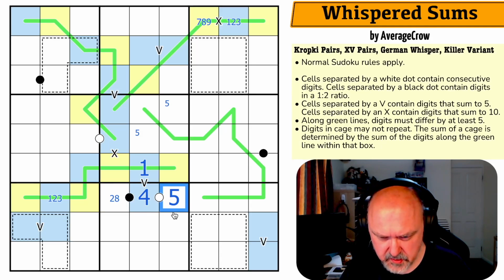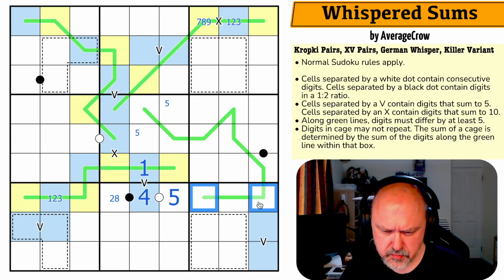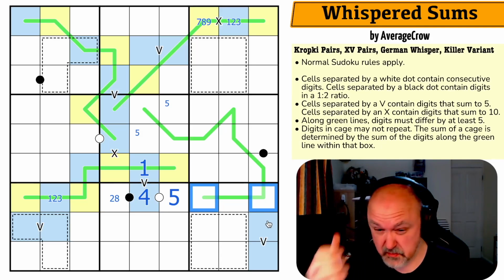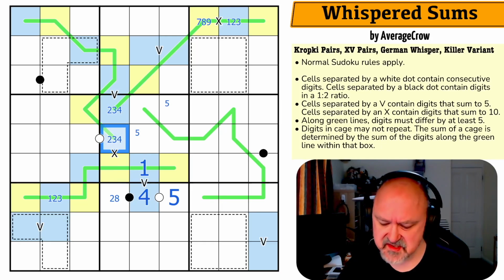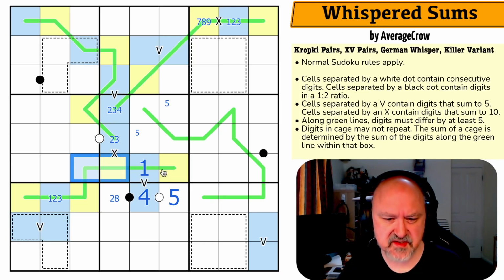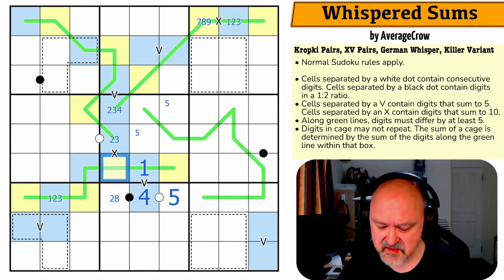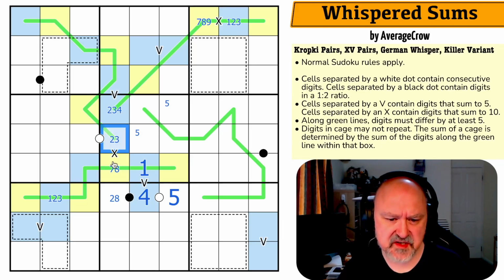Now, I've got 2... Actually, I'm not sure on that one either. But these are from 2, 3, 4. That's 4, that's 6. This can't be 6, so this can't be 4, because this couldn't be 6, because then these would both have to be 1. So this is 7, 8, 9, and it can't be 9, because that can't be 1. So this is 7 or 8. And this can't be 2, 8, because then that would be broken. This is 3 and 7.